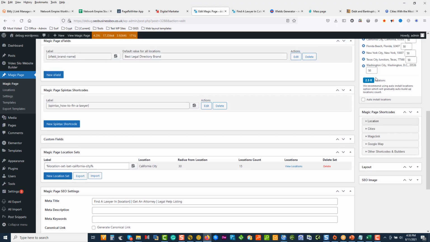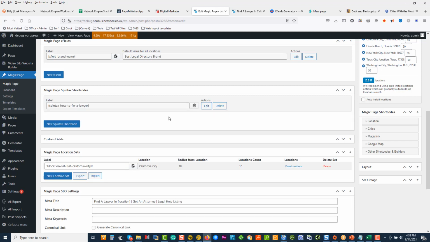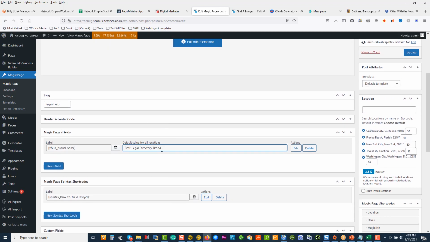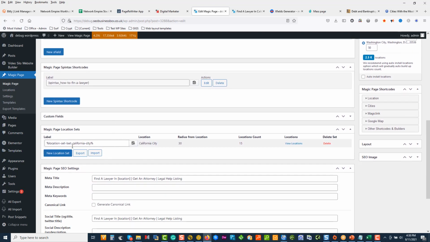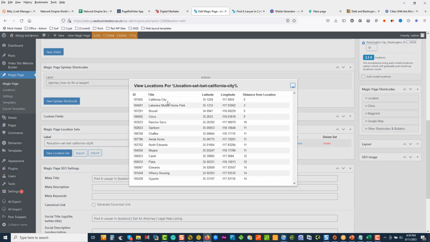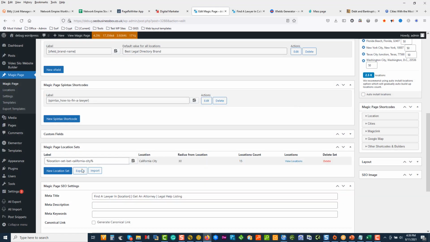But what I want to speak to you guys about briefly is using your spin tags. If I click edit on the spin tags, you can see I've added the variants that we found in DMT. Brand names, things that are going to be global in your site, you can use your X fields to do it. And then obviously you can set up a location set and say, give me all the California cities that are a 30-mile radius. Okay, and we can view the locations over here. Those are all the locations that will appear when we create location sets.